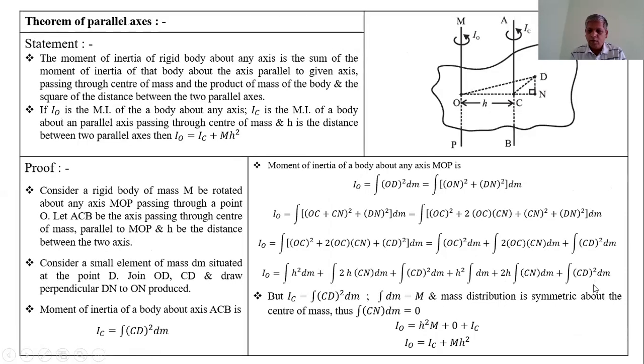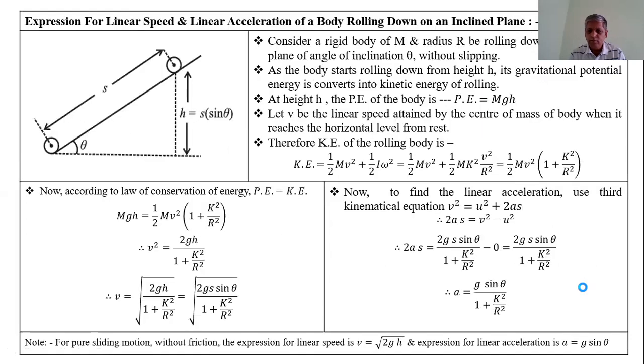Now if the body slides over the inclined plane without rolling motion, without friction, and if there is no rolling motion, at that time the kinetic energy is equal to only half mv square.